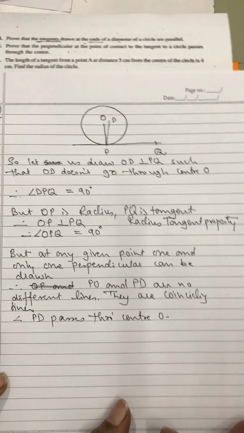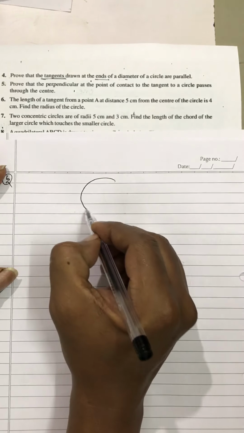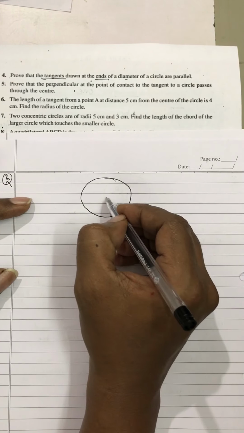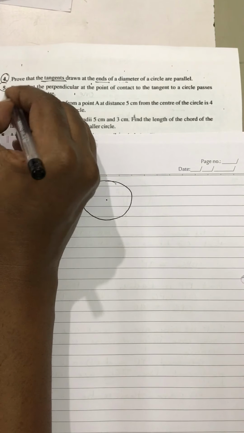A very theoretical question, my dear students. So this is done. Now I think some interesting questions will start. The length of the tangent from a point A at a distance 5 cm from the center of the circle is 4 cm. Find the radius. This is again the same thing which we have done now, but we will have to write in detail because the first one was an MCQ. This is not an MCQ.